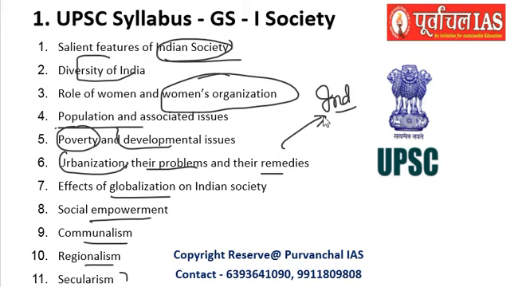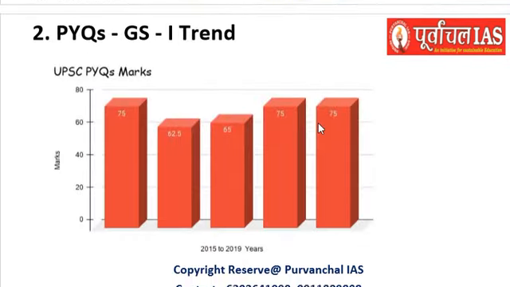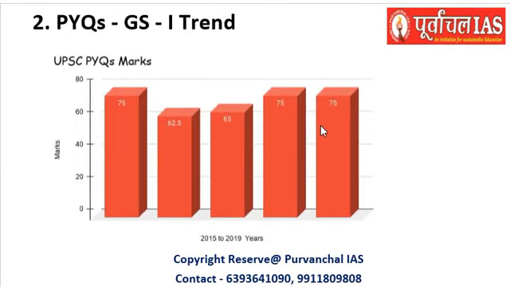So let us try to understand what has been the previous year questions trend of GS1 as far as this subject is concerned. If you have a closer look at the question paper, you will find that a lot of questions have come in the society syllabus of the GS1 paper.